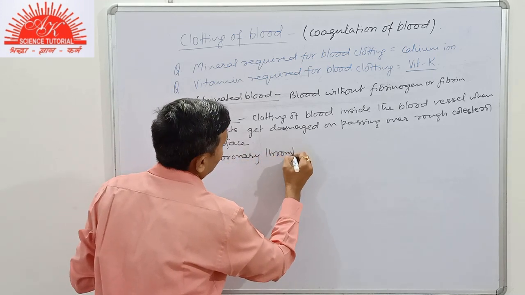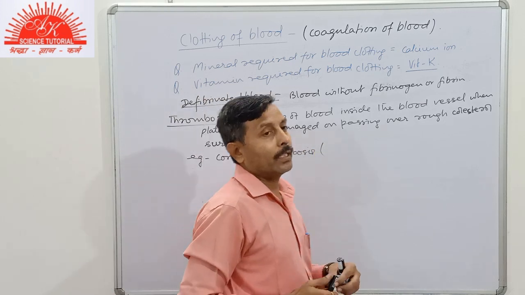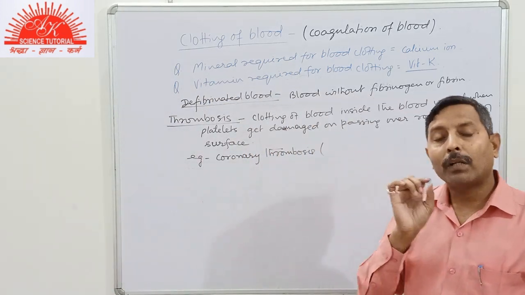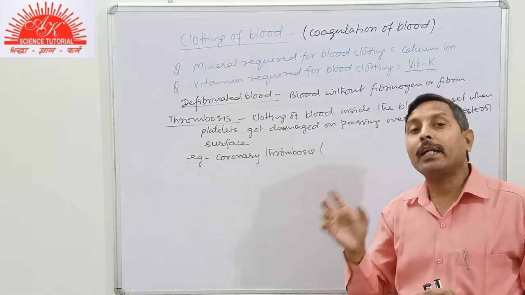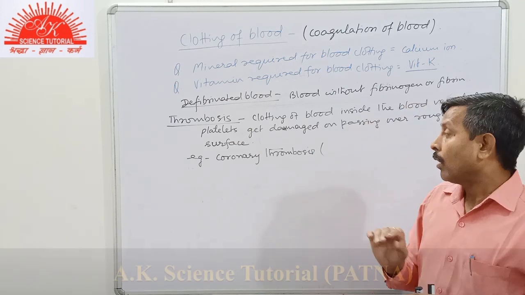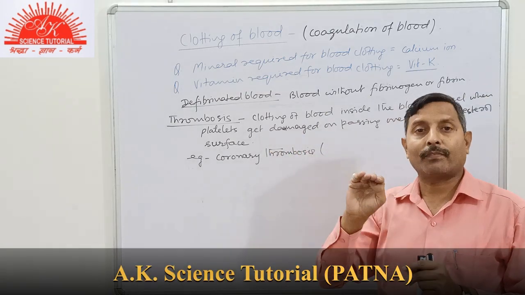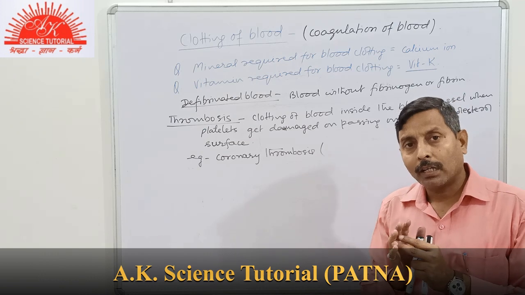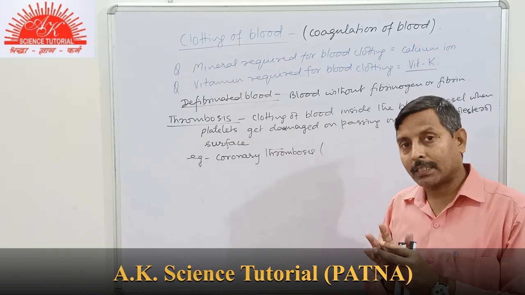Coronary thrombosis means when the blood clotting takes place in the branch of the coronary artery, when platelets get damaged on passing over a rough cholesterol surface, that is, if cholesterol gets deposited on the inner wall of the blood vessel.